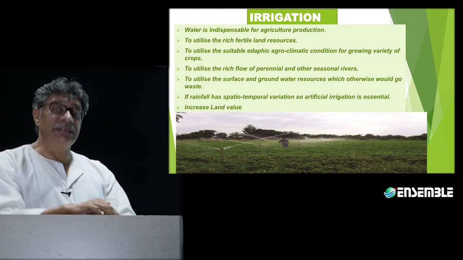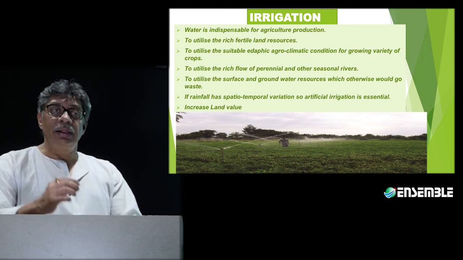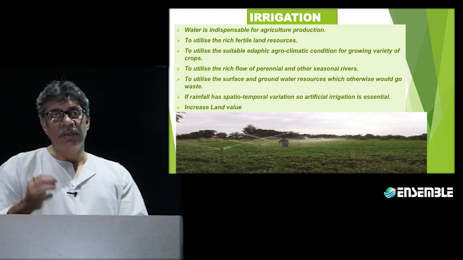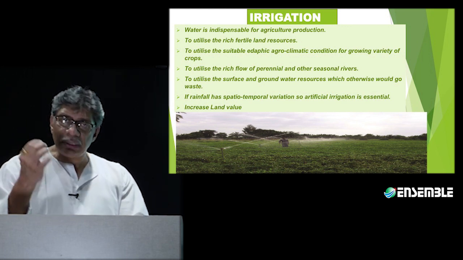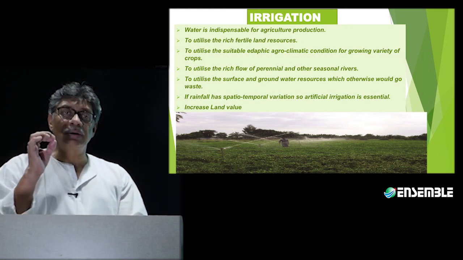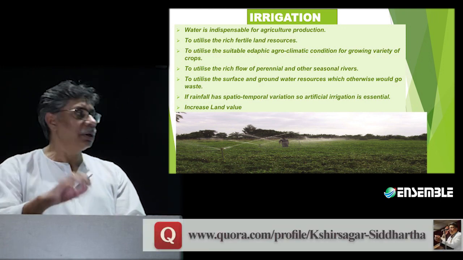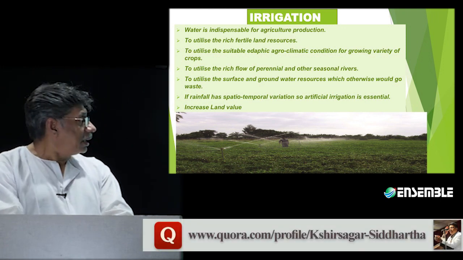Water is that significant because even in places with different edaphic factors, a somewhat controlled supply of water may be required.